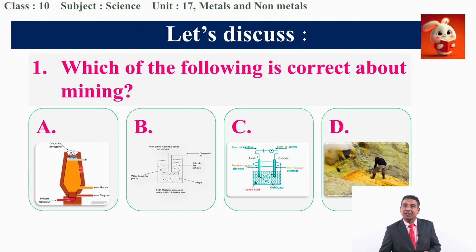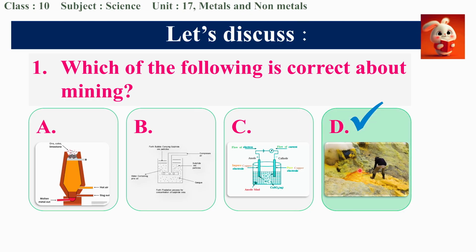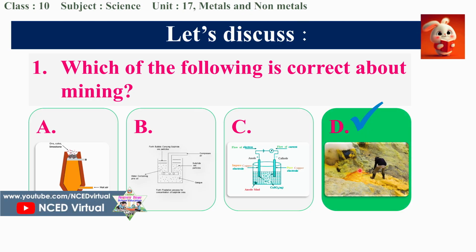This is smelting, which is the reduction process; this is froth flotation, which is concentration; the third one is electro refining, which is a refining process; and this one is mining. So the correct answer is D.